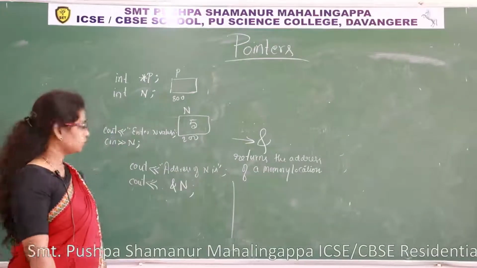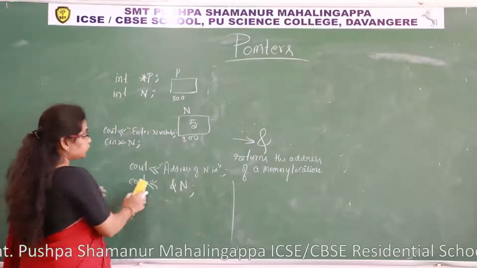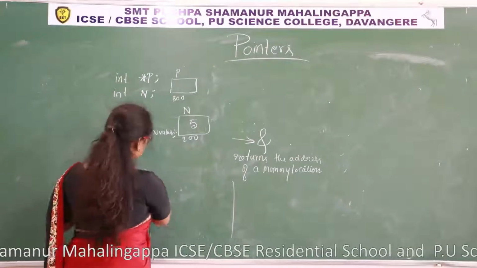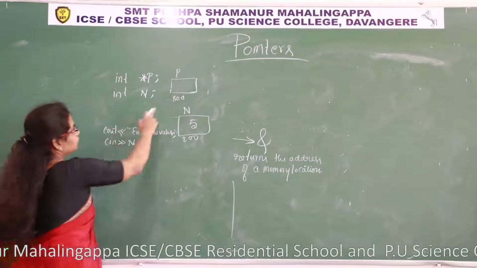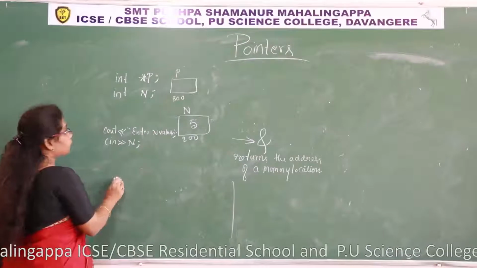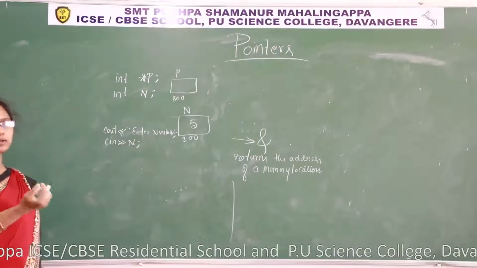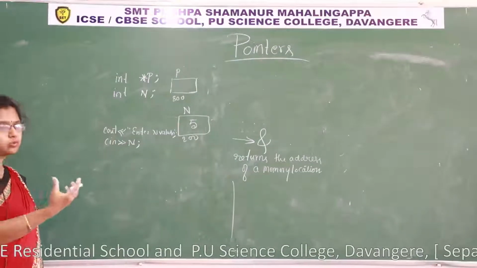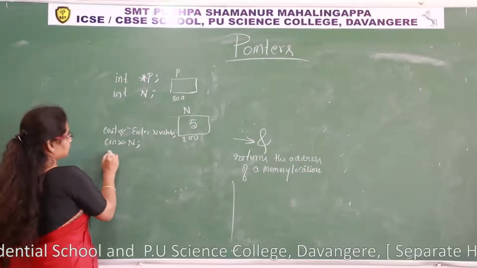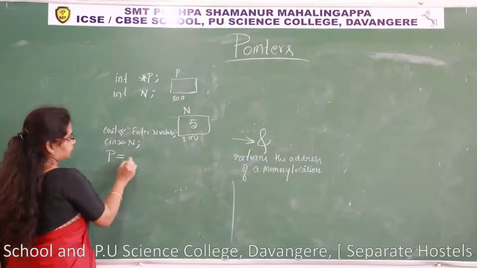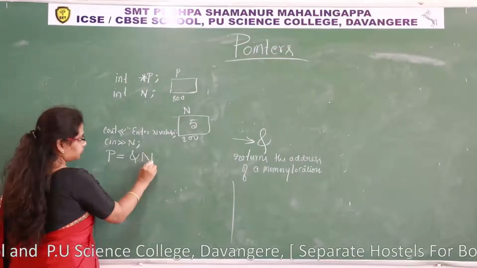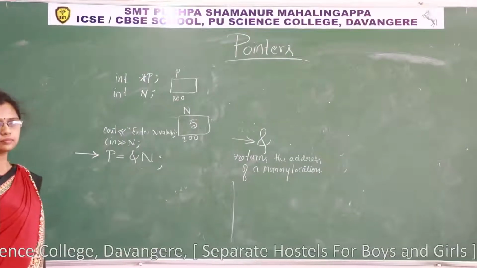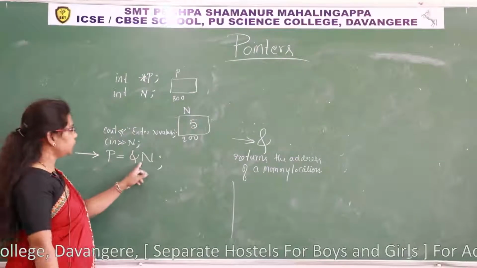Like that it displays. Now I want to store this address into a memory location, not on the screen. Where do I want to store it? In this pointer. Then how to write, how to assign? We must use the assignment operator in order to store the address of a memory location into a pointer. I can write like this: p is equal to ampersand n. This is very important. Understood? p is equal to ampersand n.